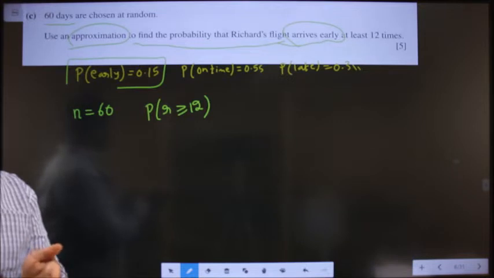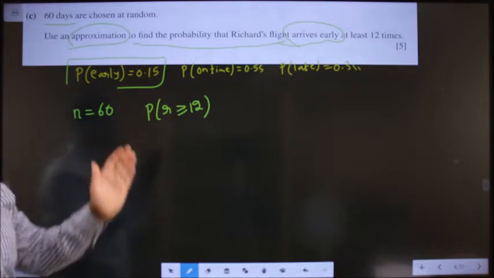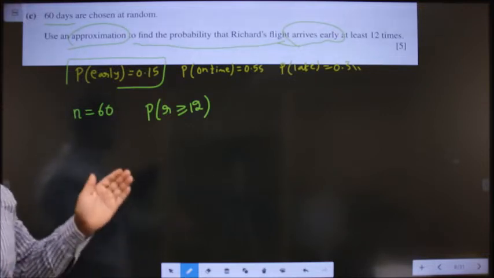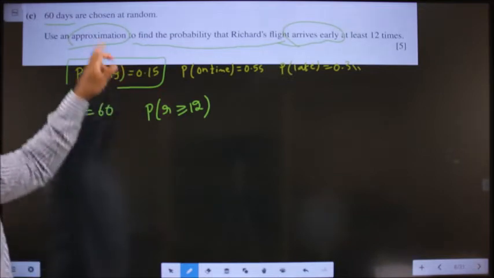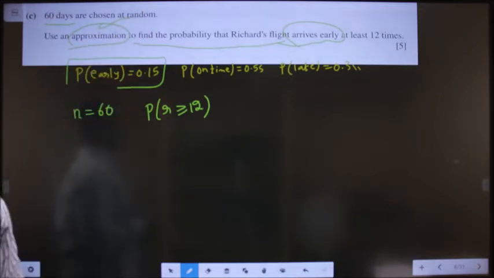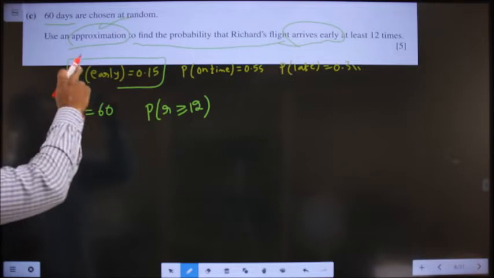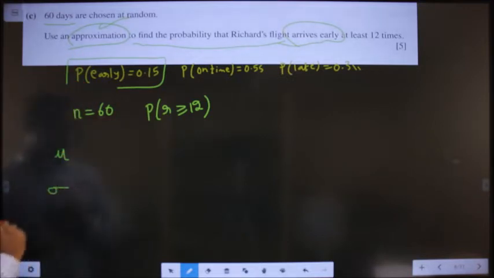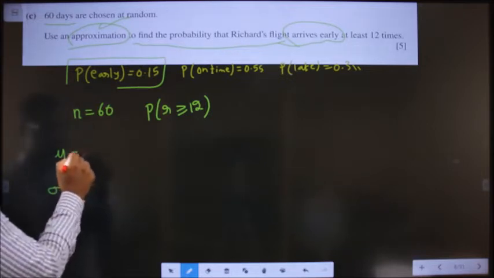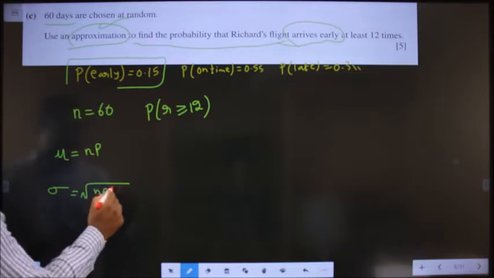In Statistics 1, we have only the normal distribution for approximation. Either binomial or normal. Binomial gives many values for R, so it is not possible. So we should use the normal distribution. Now, whenever approximating, to go with normal I should know the mean and standard deviation. Their formulas are: mean is np, standard deviation is square root of np into 1 minus p.